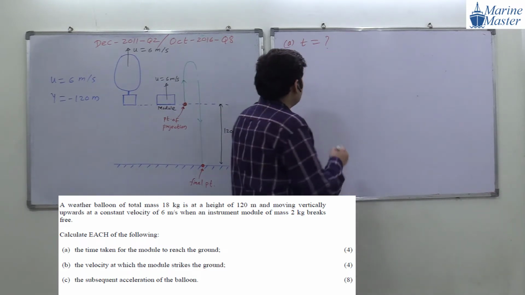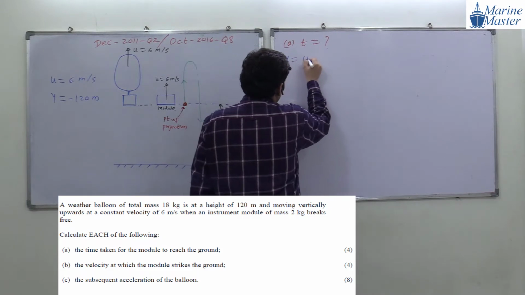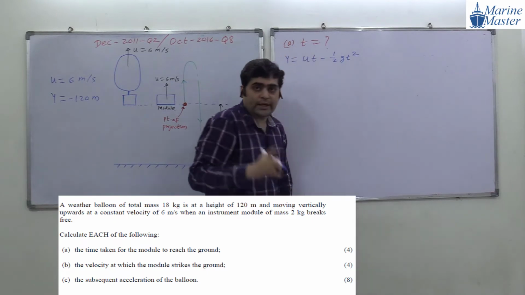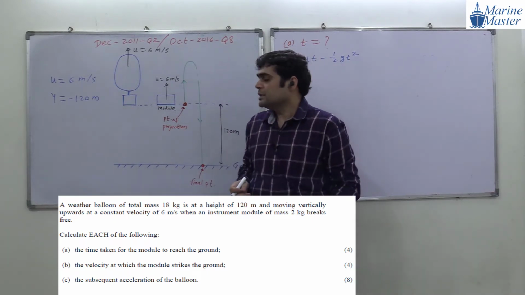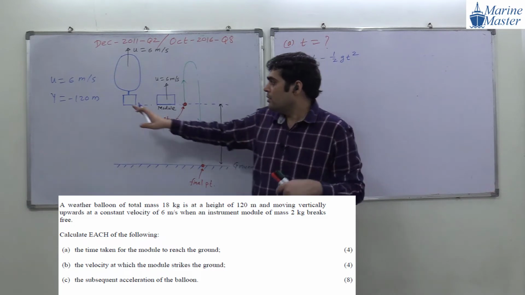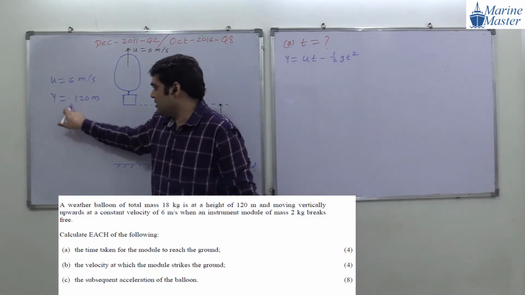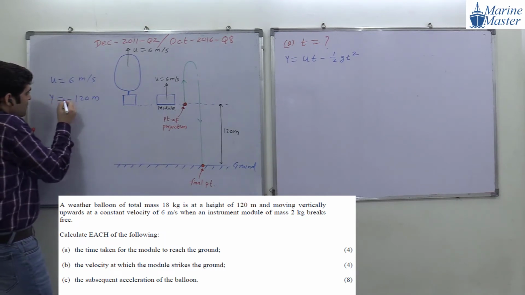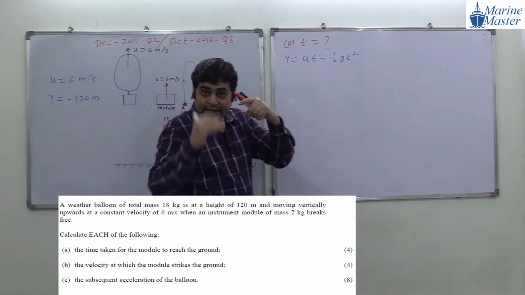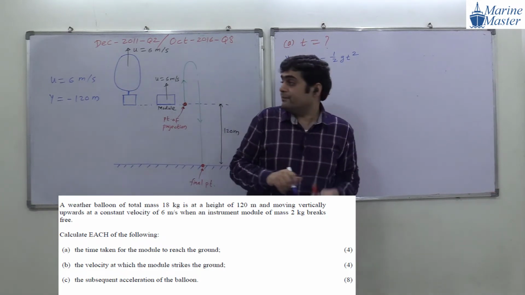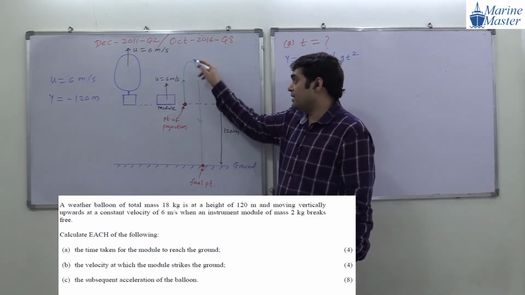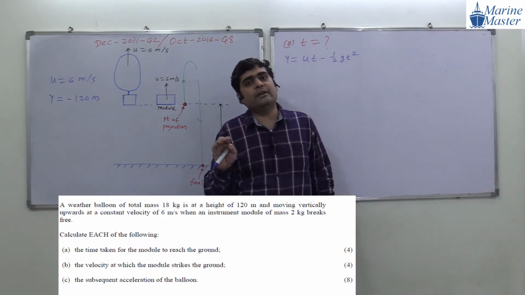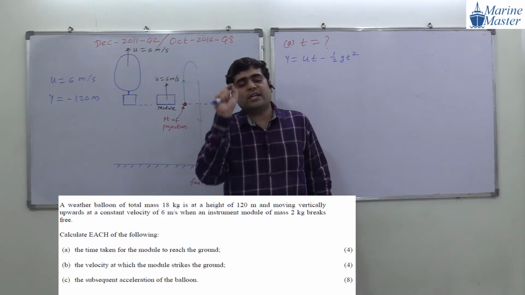Try to see the scenario here. y is equal to ut minus half gt square. How much is y? Minus 120. Why is it minus? Because our final point is below the point of projection. And though the distance traveled will be very high, bigger than that, in our equation of motion we need only the vertical displacement.